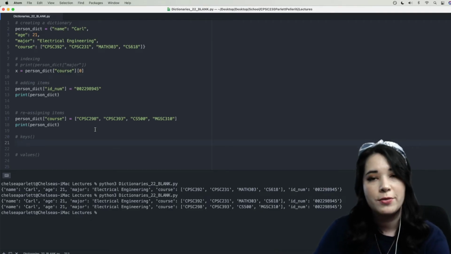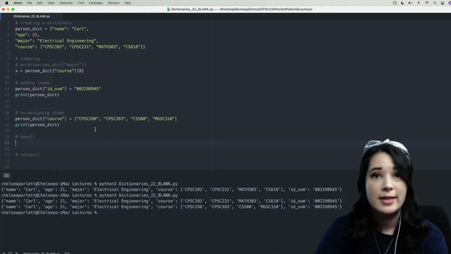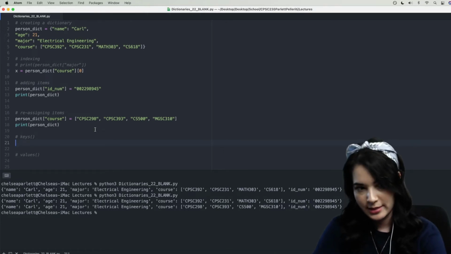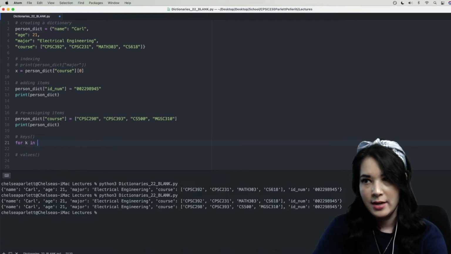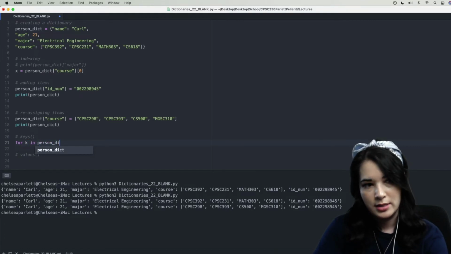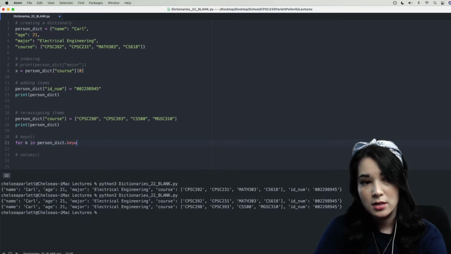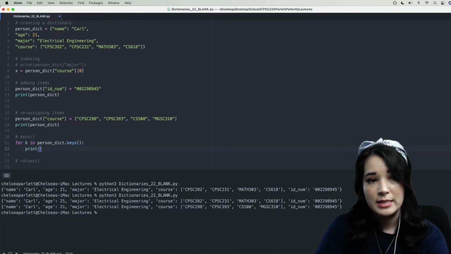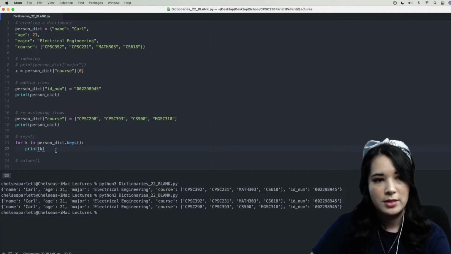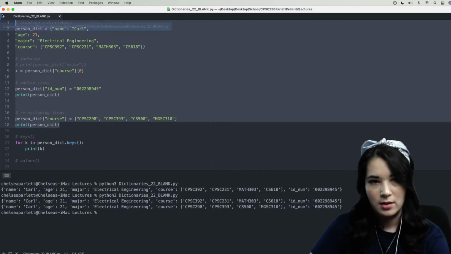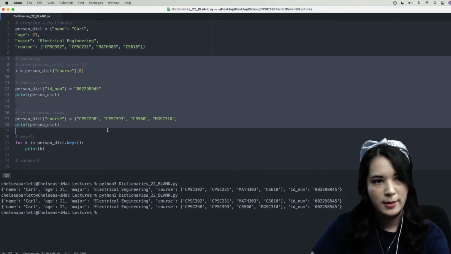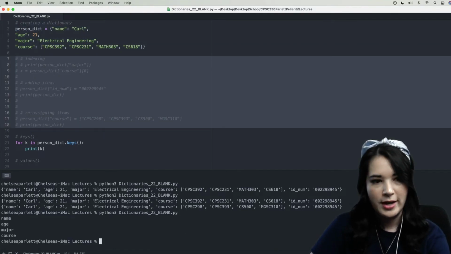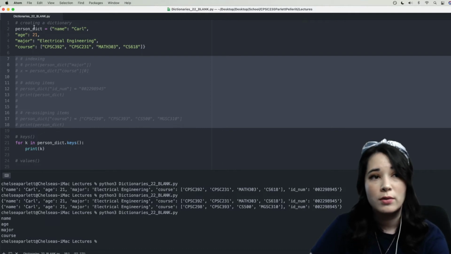All right, so the first dictionary method we're going to try out is .keys. So we can say for K in person_dict.keys, print K. Let's go ahead and run this, and actually let's comment all of this out. You can see that it'll loop through all of the keys in this dictionary and print them out one by one.